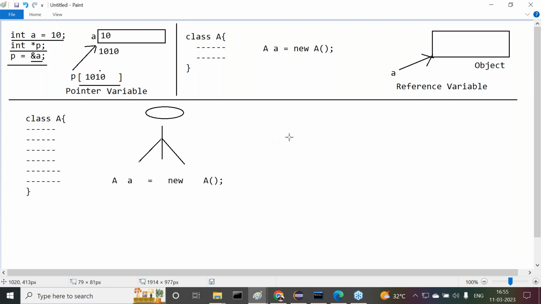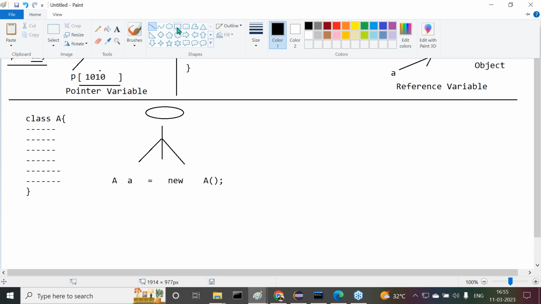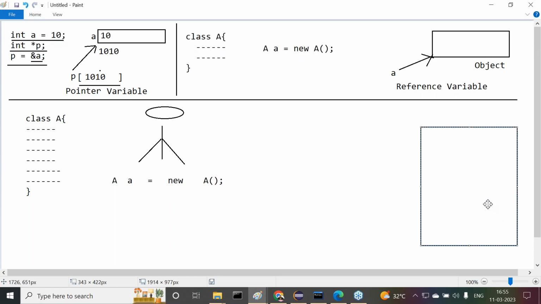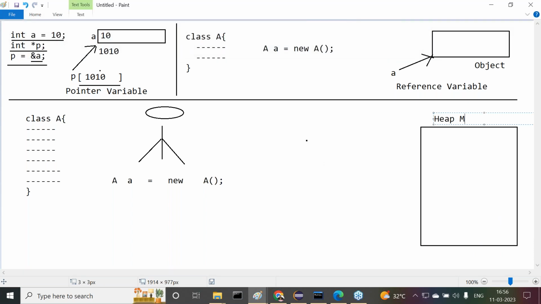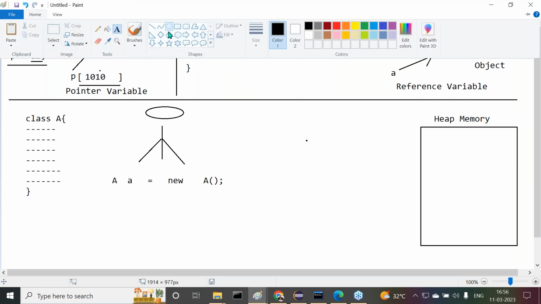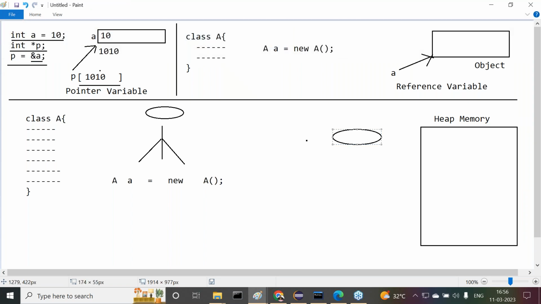But before executing this, I want to give one more point. This is a memory in my system. In Java, which memory are we going to use mainly? Heap memory. To monitor or to organize this total heap memory, one person will be assigned.